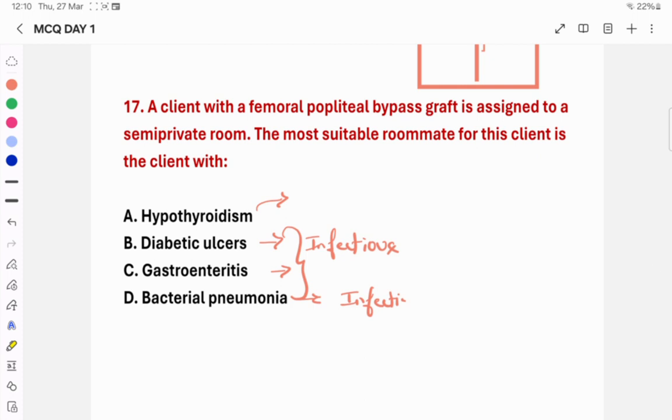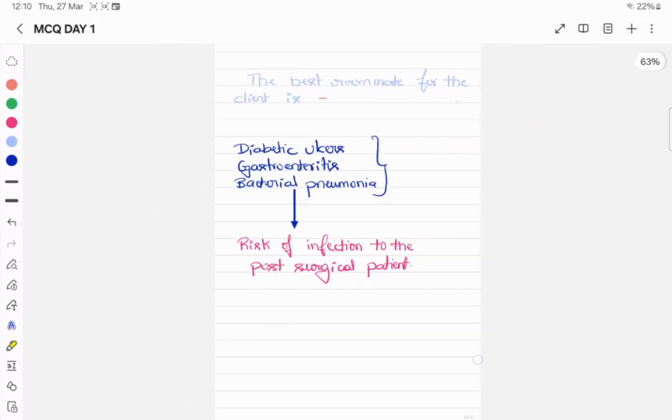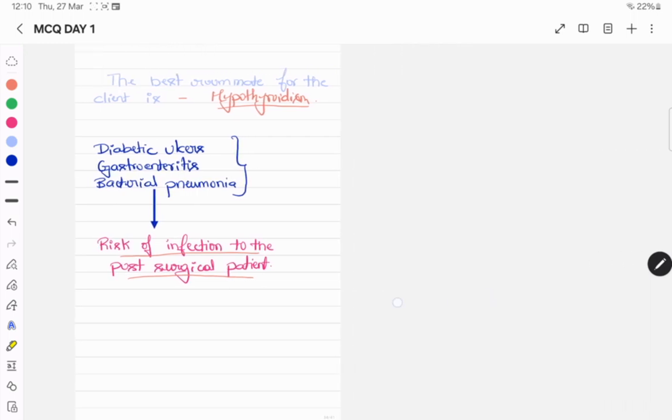So the best roommate for this person is the person with hypothyroidism. Option A is the right answer. Diabetic ulcer, gastroenteritis and bacterial pneumonia are at risk of spreading infection to the post-surgical patient, so we select the person with hypothyroidism as roommate.